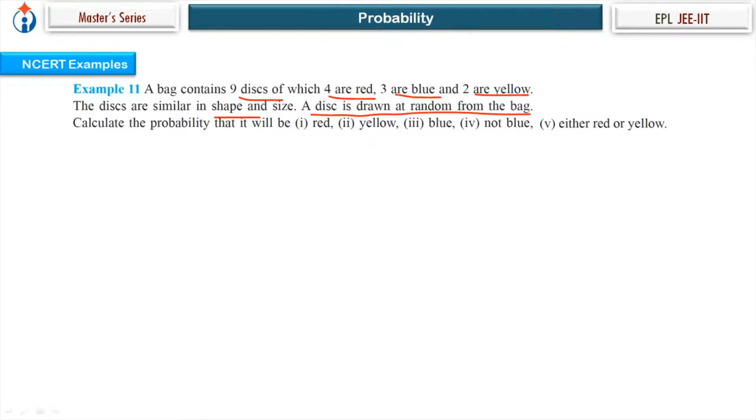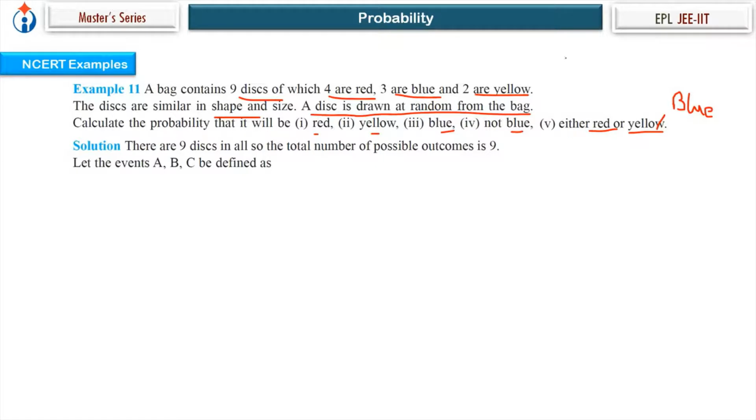Calculate the probability that it is: red, yellow, blue, not blue, either red or yellow. Actually, there is a slight mistake here, not in the question, but in how it has been written: in the "either red or yellow" part, it is actually blue. So we will consider it blue here and then we'll solve.